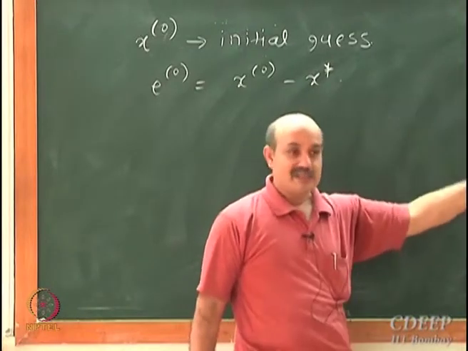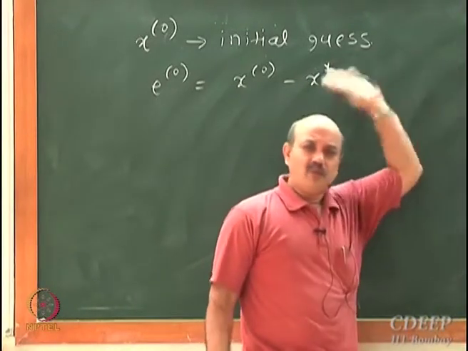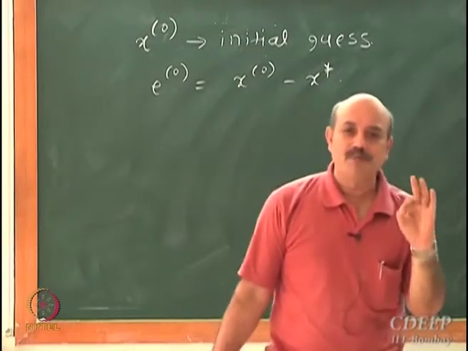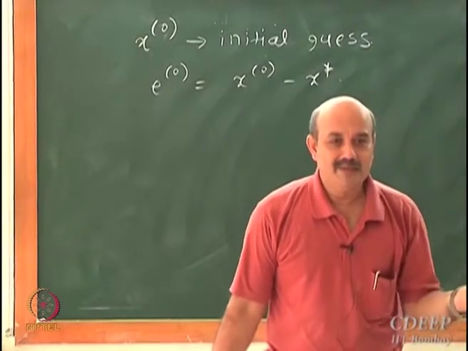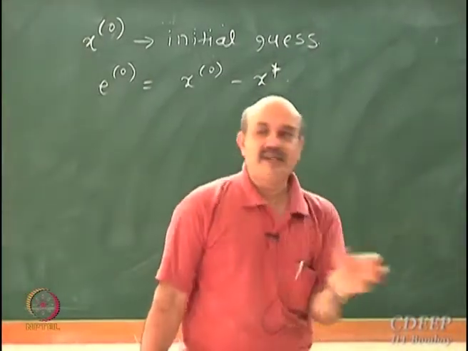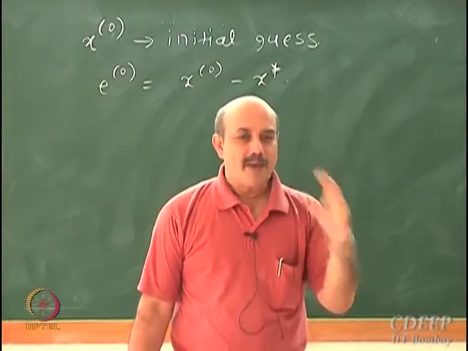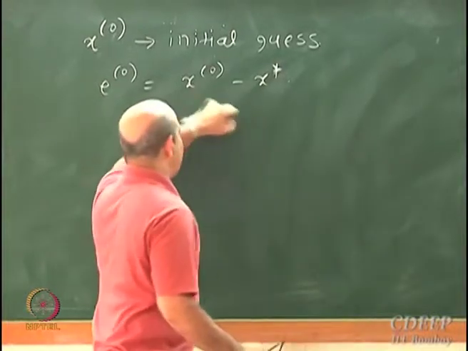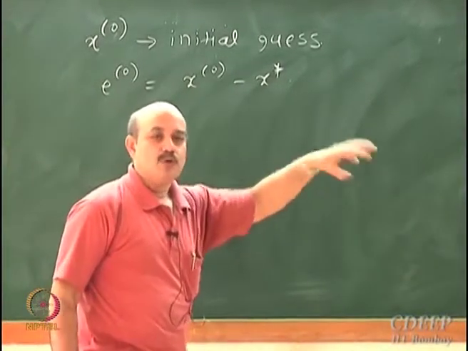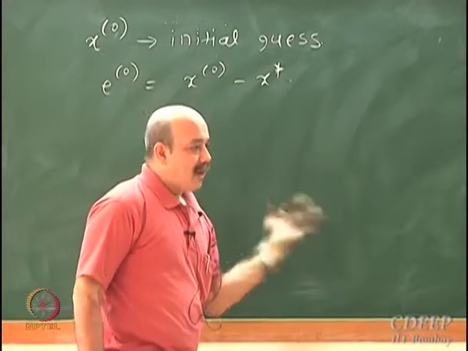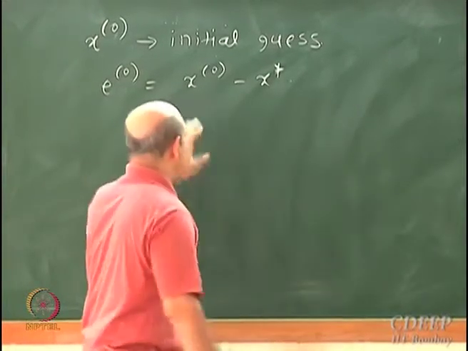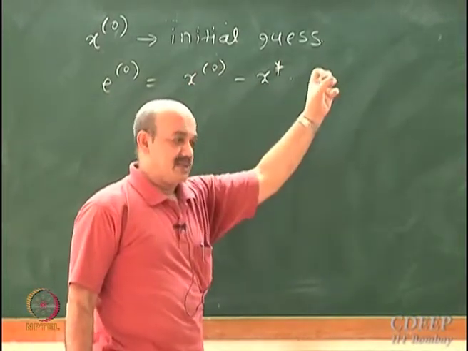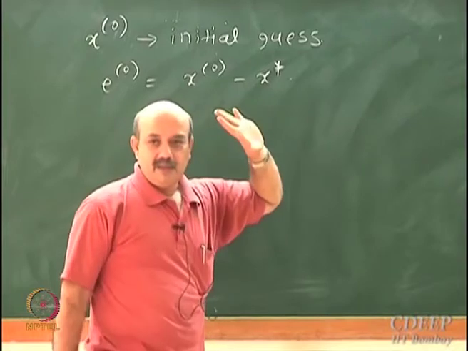The beauty of this analysis is that you can analyze without requiring to know what E naught or E1 is. I am just going to look at properties of S inverse T. If S inverse T has certain properties, I am guaranteed that this sequence of errors generated by this difference equation will go to 0. If error goes to 0, I am reaching the solution. What is the meaning of error going to 0? The difference between the iteration and the true solution is reducing. That's what I want to happen, right?